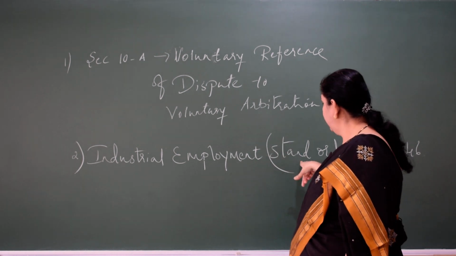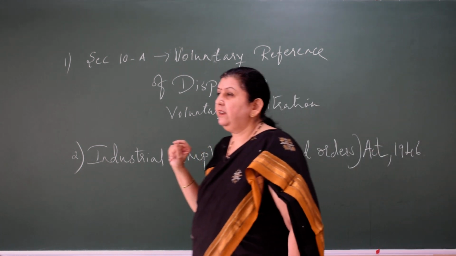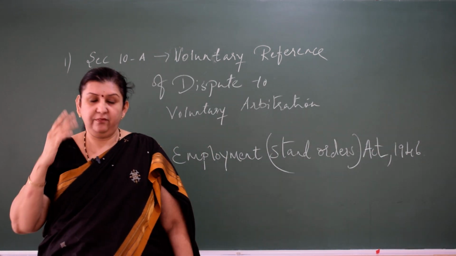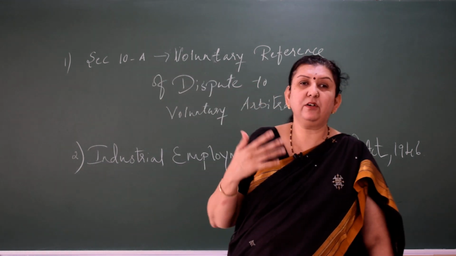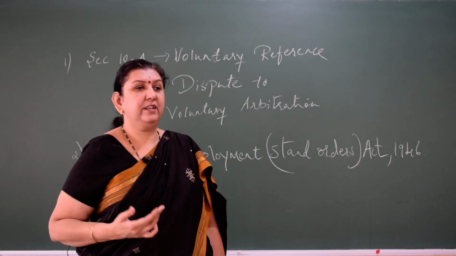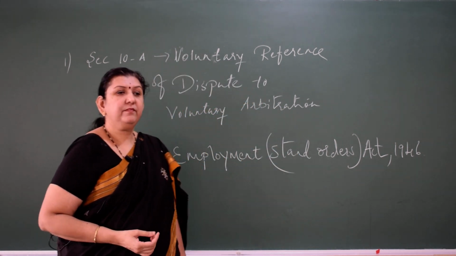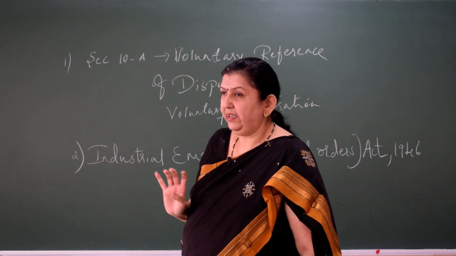Now, what is the process for certification of the standing orders? So, here the employer has to frame the standing orders and submit 5 copies of the standing orders to the certifying officer. So, now the 5 copies are with the certifying officer.